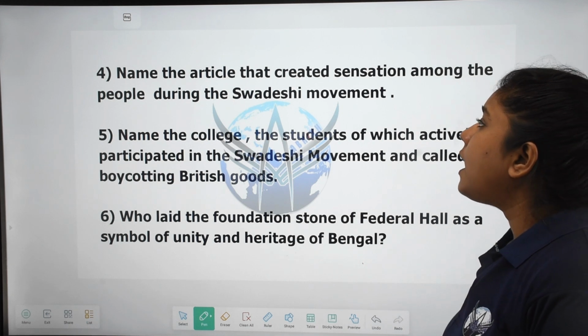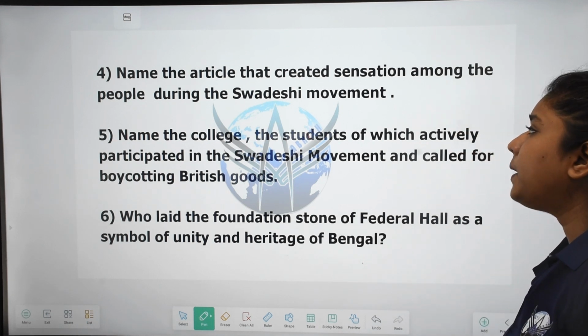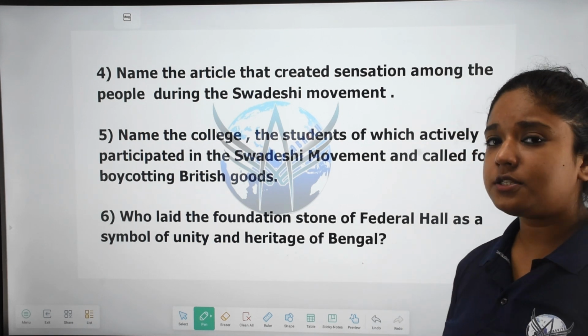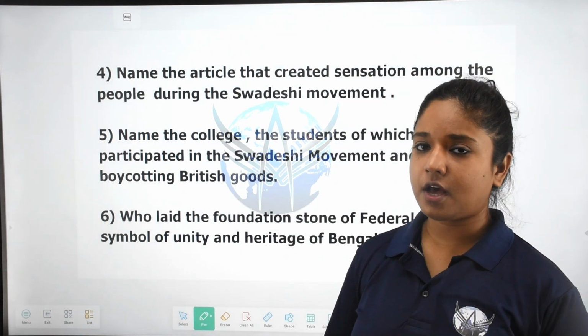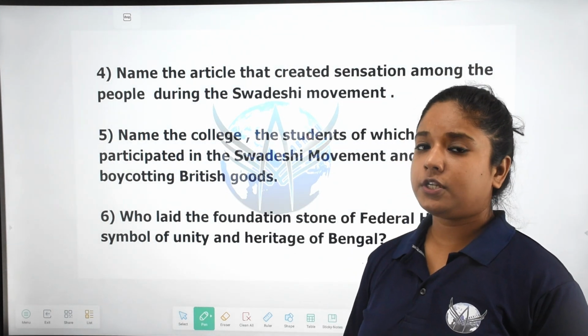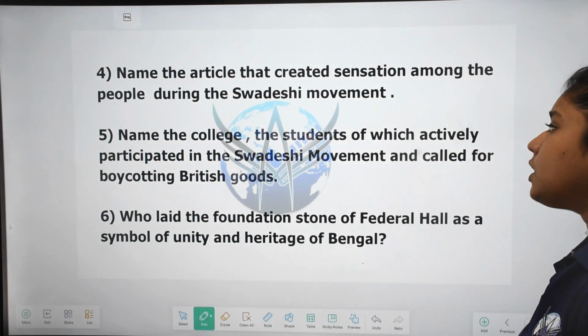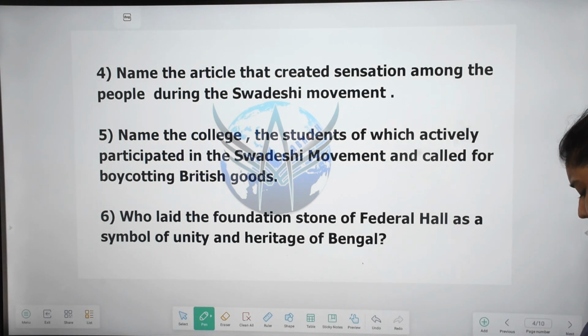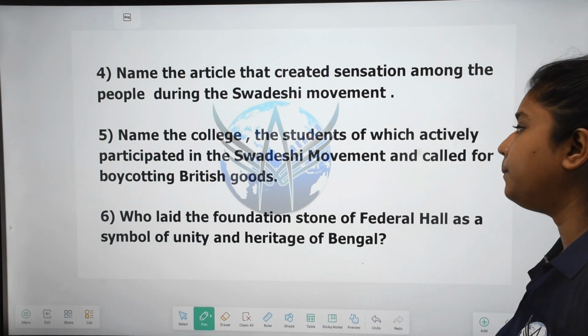Okay, name the article that created sensation among the people during the Swadeshi movement. Bangar Sarbanash. The name of the article was Bangar Sarbanash, and it was published in the journal Sanjeevani. Name the college the students of which actively participated in the Swadeshi movement and called for boycotting British goods.